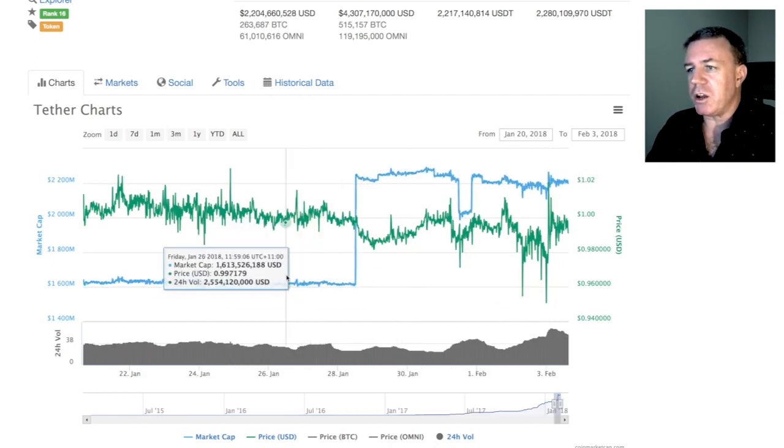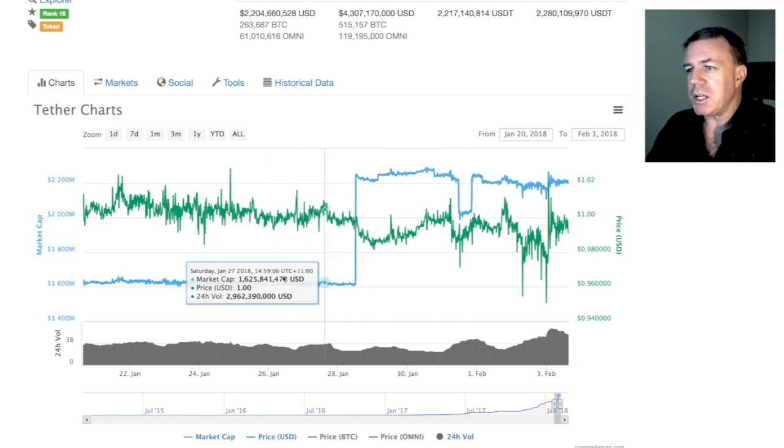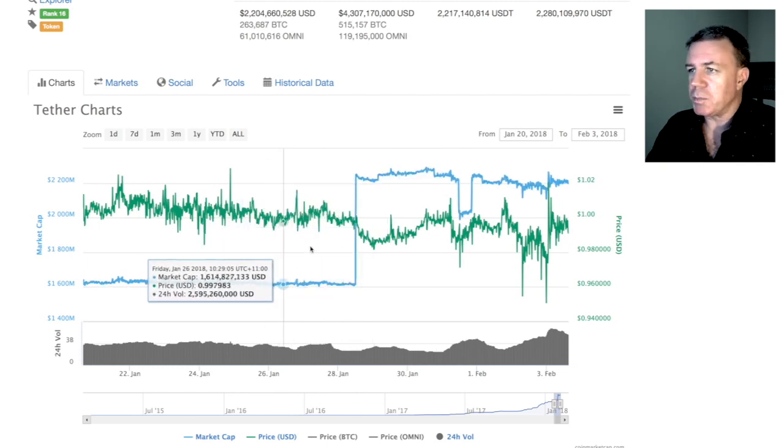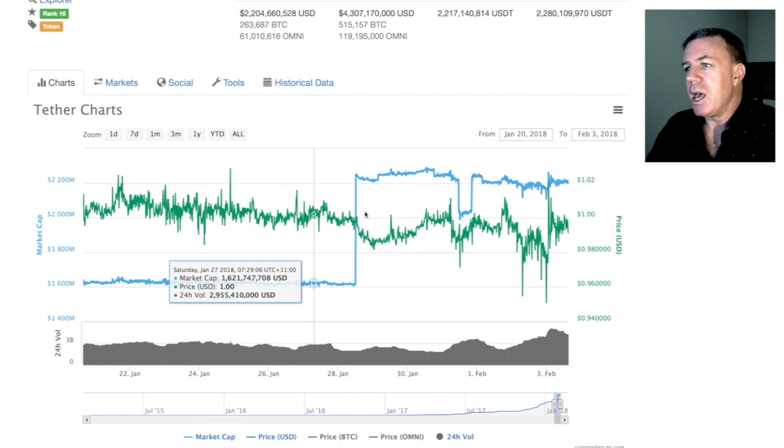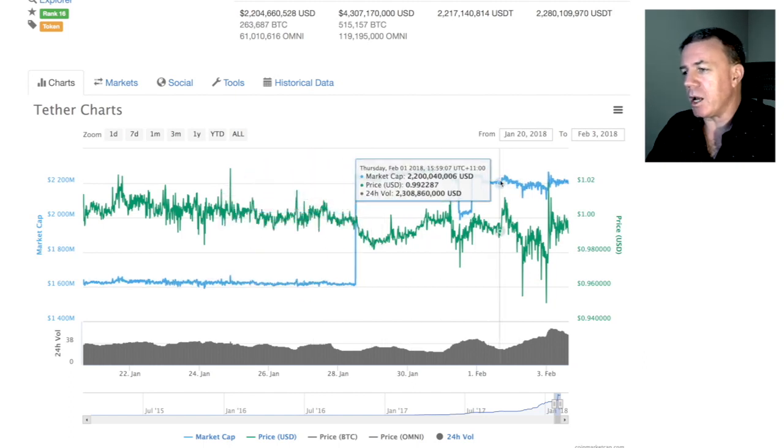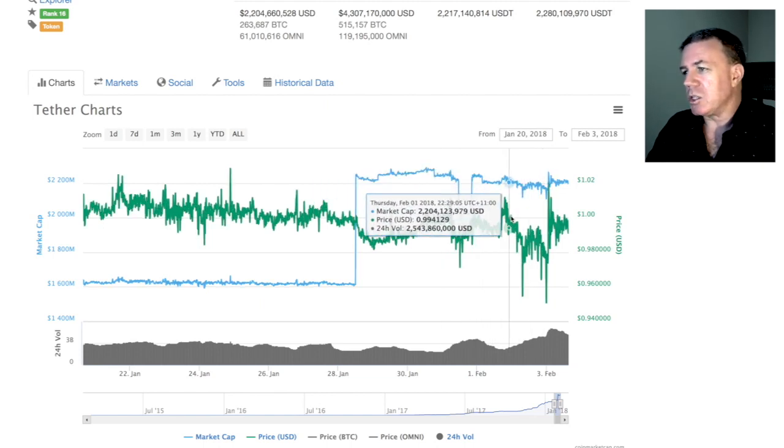So here you can see over January there has been a massive rise, and I've been watching this with Tether as people sit their money in Tether on the sides, if you will, for the markets. So it was at about 1.6 billion, and then it shot up to about 2.2 billion up here, and it currently stands around that stage. So a lot of that money that's in there, that value, can go back into the currencies.